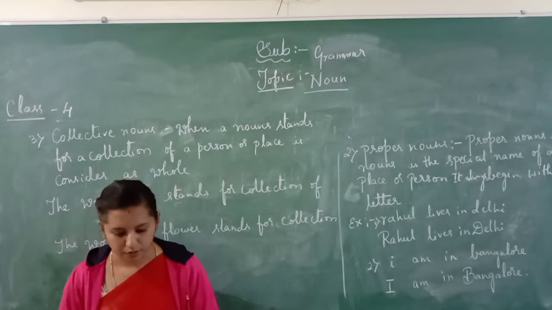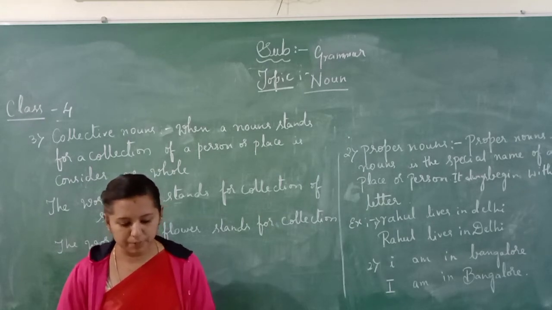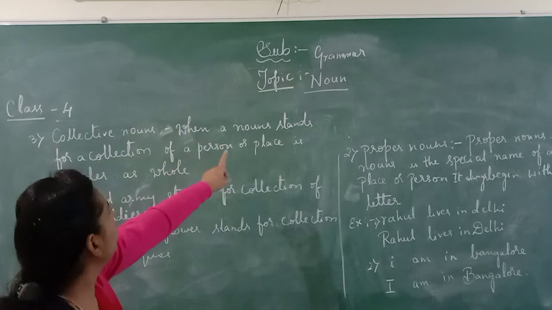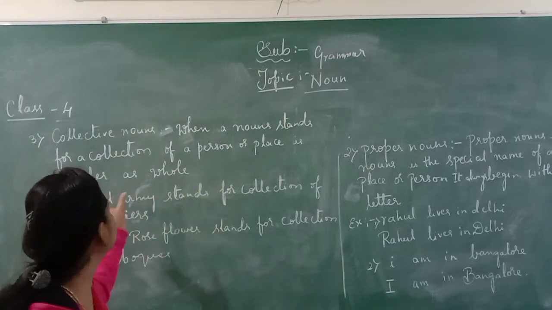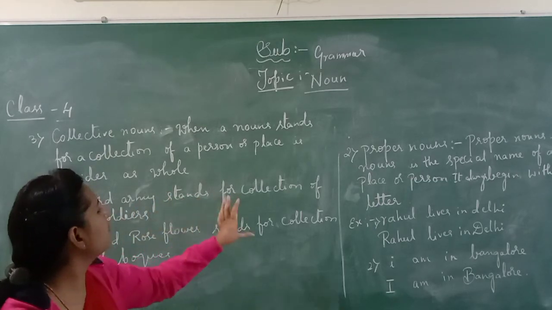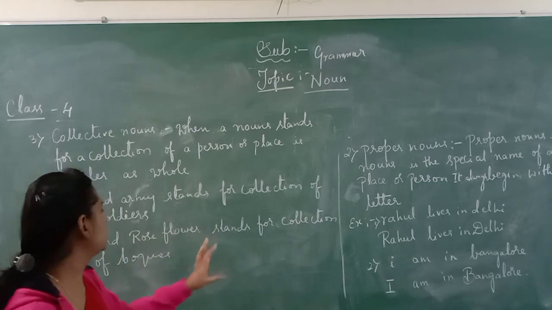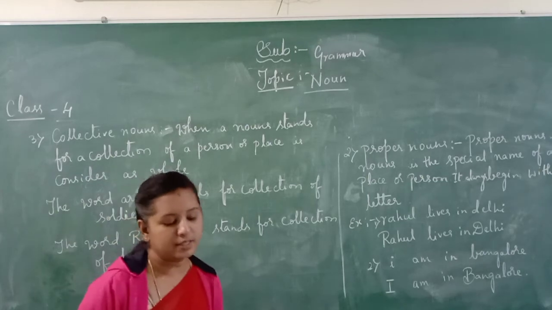So here are two examples of the collective noun. When a noun stands for a collection of persons or places considered as a whole, the word army stands for a collection of soldiers, and the word rose stands for a collection of bouquets.